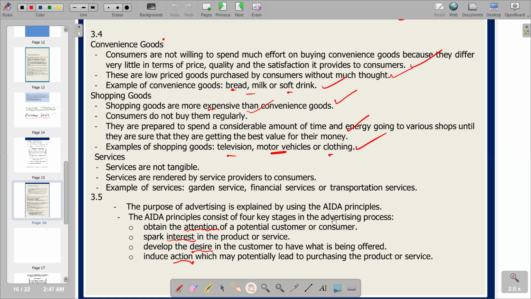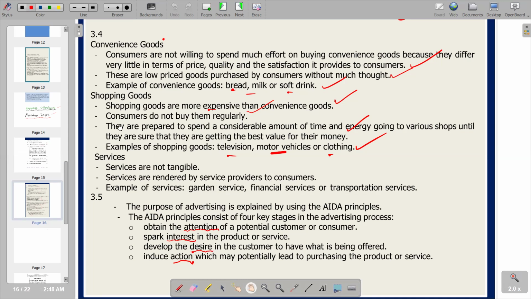The AIDA principle, we know that A stands for attention, I interest, D desire, and A action. This is the abbreviation of AIDA. So the purpose of advertising is explained by using the AIDA principle. When they say the AIDA principle consists of 4 key stages in the advertising process, this is a marketing model that describes a buyer's journey through 4 key stages.